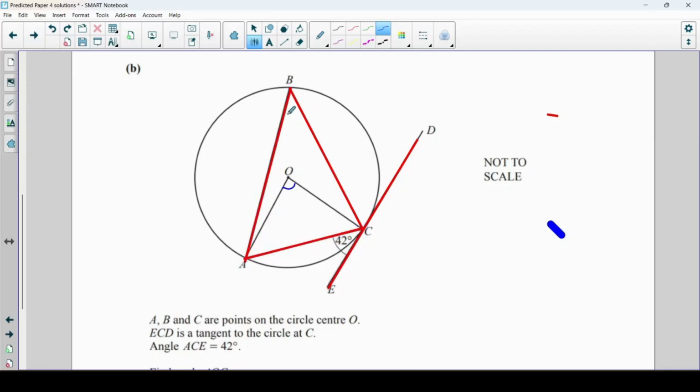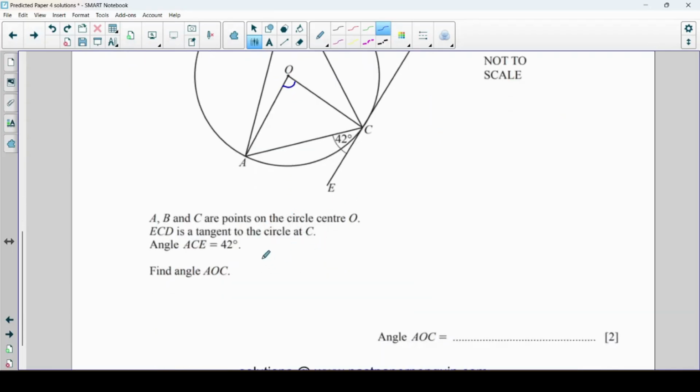So I'm going to rub all of that out, and using alternate segment theorem we know that that's 42 degrees. And now we know that one, we know this one. Because of this arrowhead we've got the angle at the centre, which is twice the angle at the circumference. So AOC is double 42, which is 84 degrees.